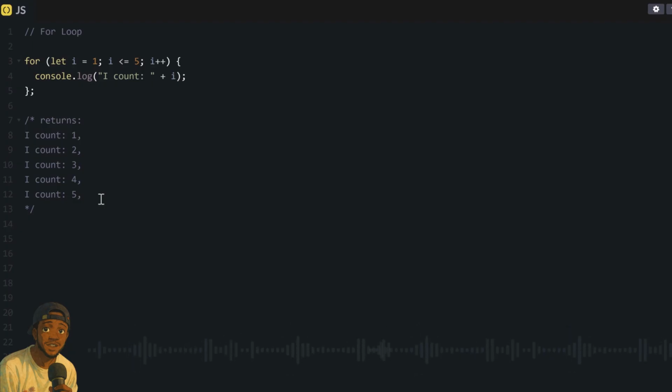If you want this code to run 10 times, you can also do that. So now, instead, it will be less than or equal to 10. If you want it to run 100 times, you can. If you want it to run 1,000 times, there is no limit. Also, if you want to change the step, that is by how much your I increases every time we run it once, you can also do that. Now, we also have a specific kind of for loop we use to loop through items in an array, and another way we loop through items in an object.